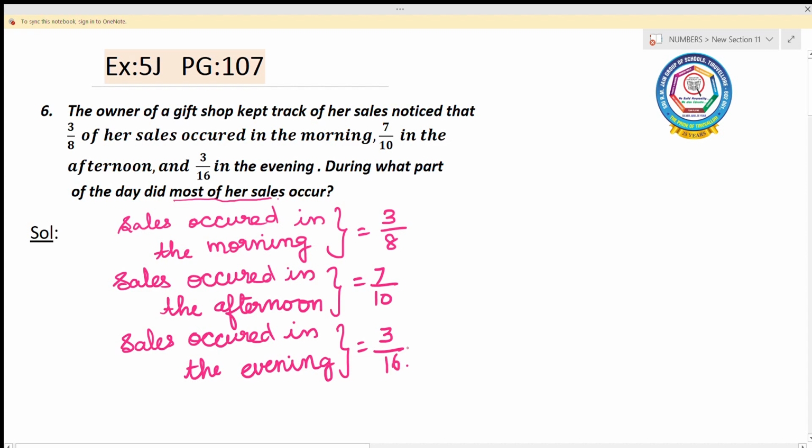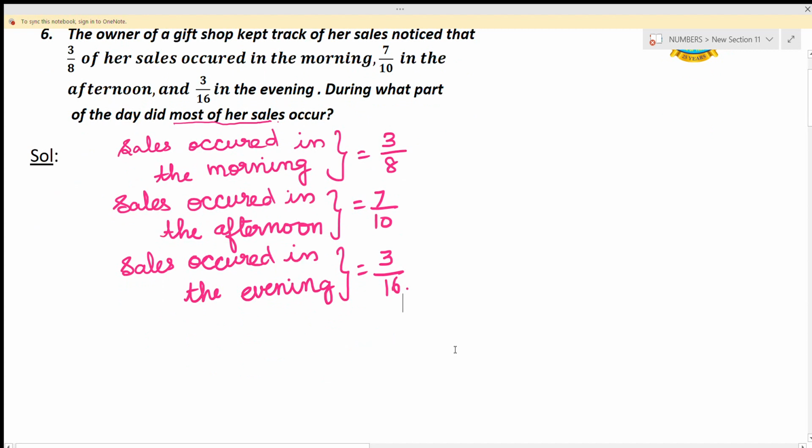As we want to find where the most sales occurred, we are going to compare all the given fractions. The fractions are 3/8, 7/10 and 3/16. If you want to compare the fractions, all the denominators should be the same. So here the denominators are different. By taking the LCM, we can change the denominators into the same.